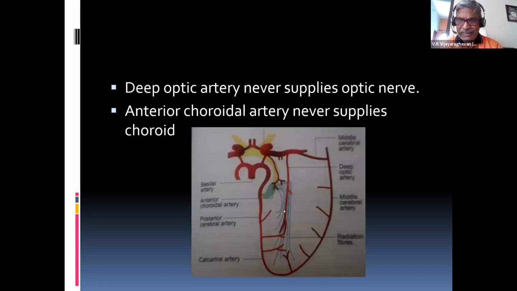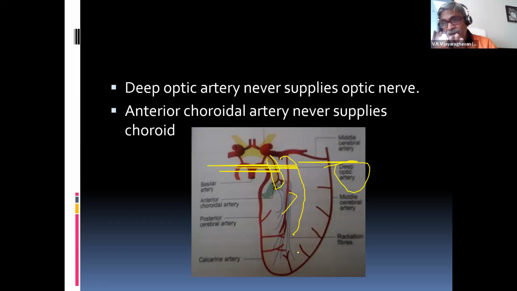Now there are some arteries. You got one artery here. Can you see this artery? This is called the deep optic artery. And you know one more artery. Can you see this? This artery is called the anterior choroidal artery. Just because of the name, don't get confused. The deep optic artery supplies your optic radiations. It is a branch of the middle cerebral artery. The anterior choroidal artery is a branch of the internal carotid.